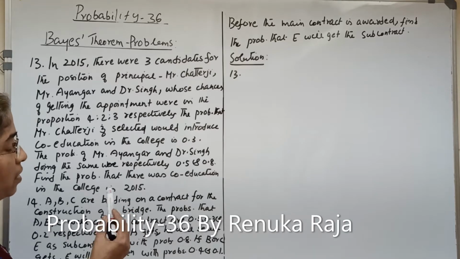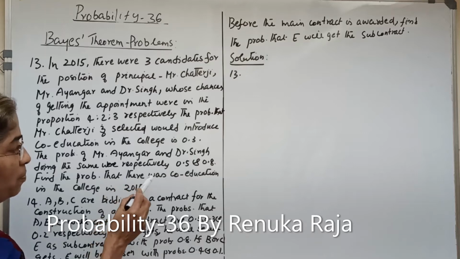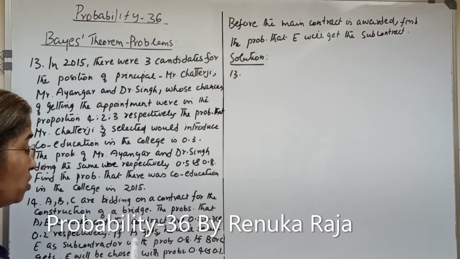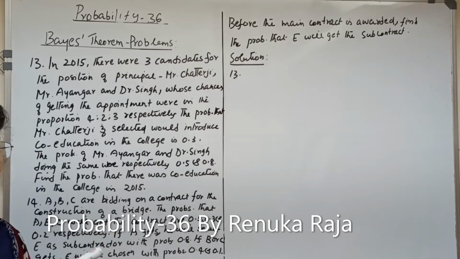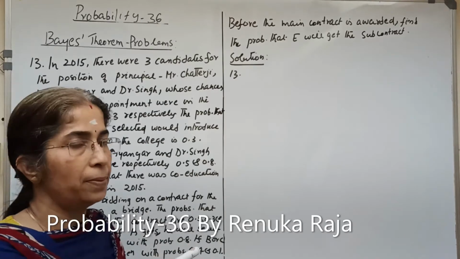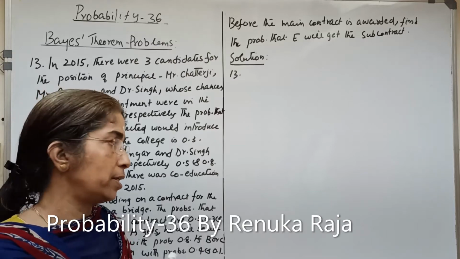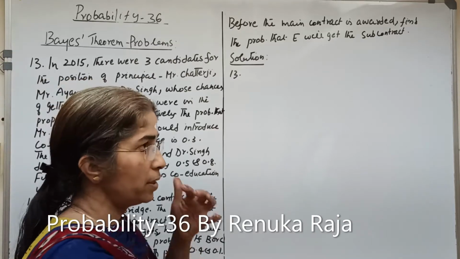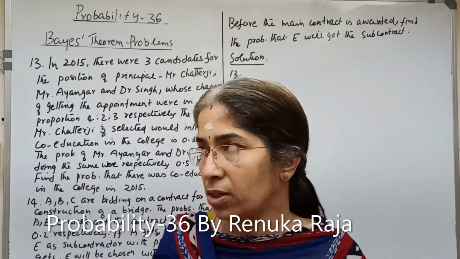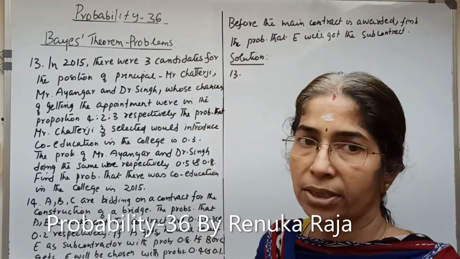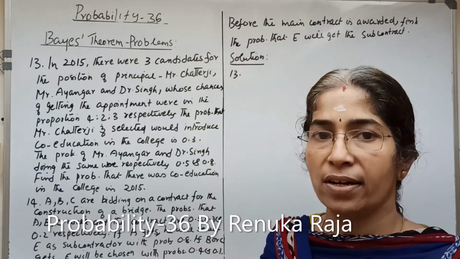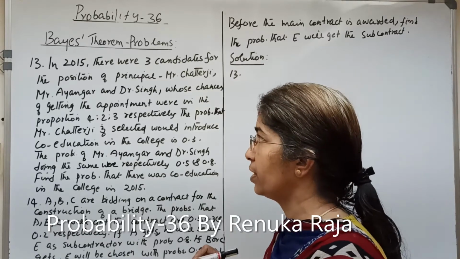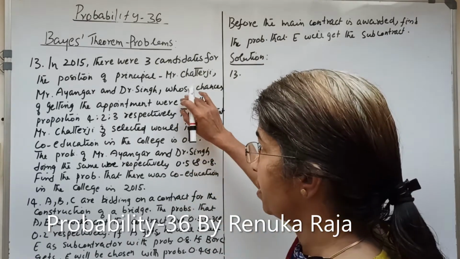That is, here we want to obtain the probability there was co-education in the college. We want to obtain the probability by the total probability rule, the denominator of Bayes theorem, which is P of B equal to sigma i equal to 1 to n P of Ai into P of B given Ai. Let us consider the events.